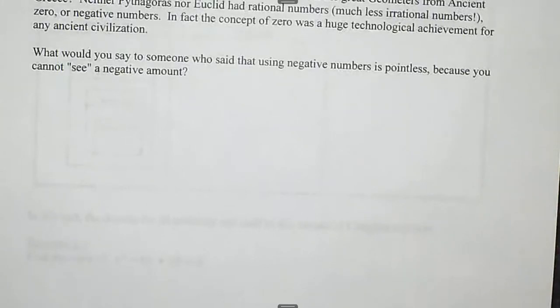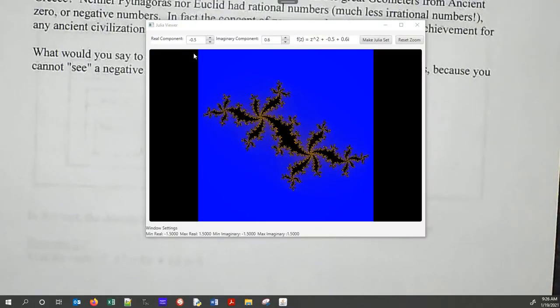So what I've done is I have coded a complex number plane plot. This is called the Julia set. This here is a complex number quadratic equation. Instead of x squared, I'm using z, z for imaginary numbers.